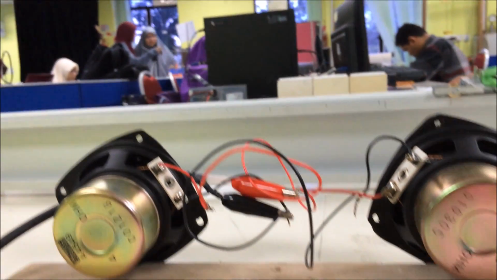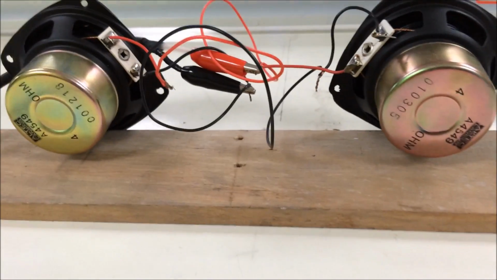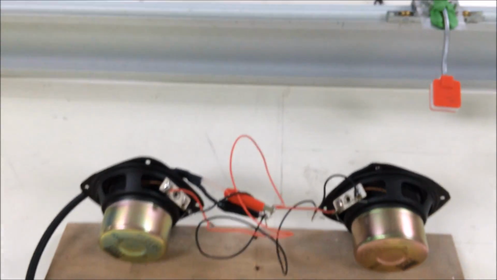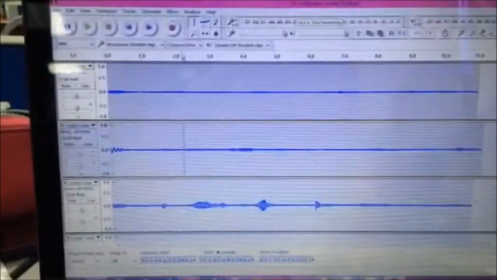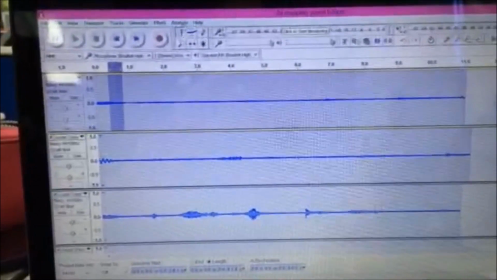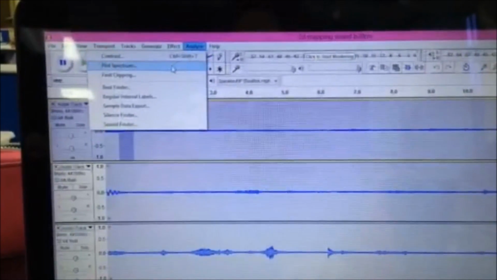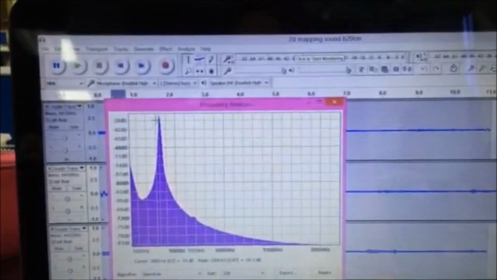The function generator produces a frequency of 3400 Hz, and the microphone receives the signal from the speaker and sends it to the Audacity software. The stepper motor will move at every 1 cm until 30 cm to the right and to the left. From the Audacity software, we select a certain wavelength to analyze by using plot spectrum to get the high intensity of sound.